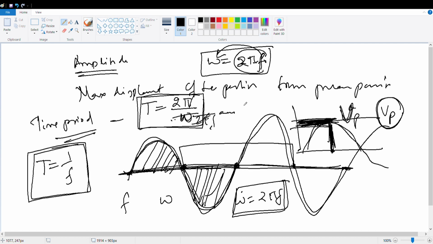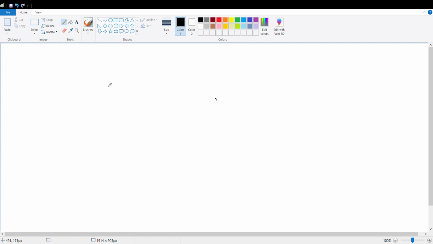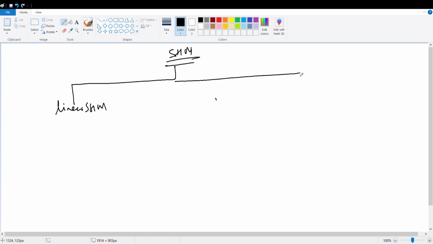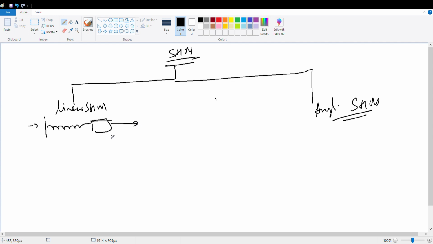Now we will study different types of simple harmonic motion. There are two types: linear SHM and angular SHM. What is an example of a linear SHM? A spring. Attach a spring to an object and pull it, and it goes back and forth. This is called linear SHM. And what is the angular SHM? Pendulum.